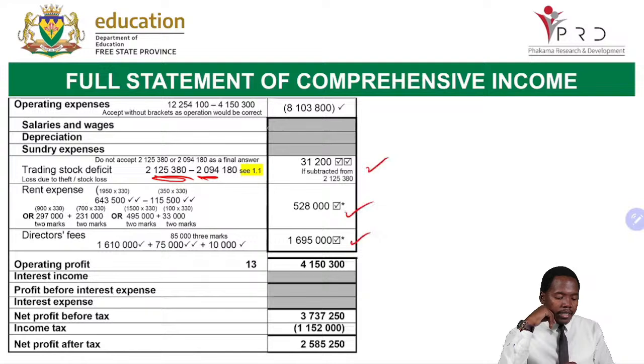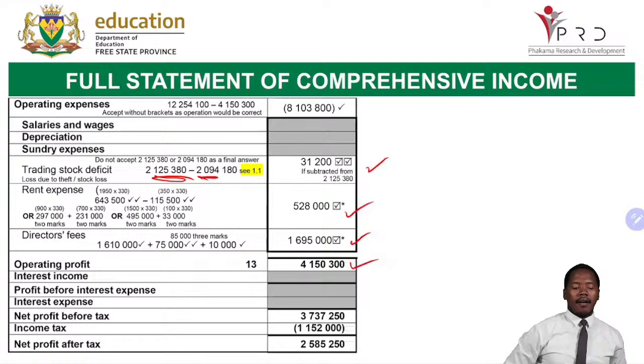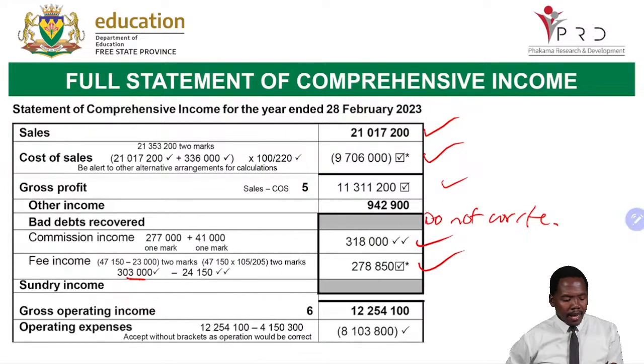Now, how do we get our operating expenses? We are going to look at this at a later stage, but it's an easy calculation. It is going to be our operating profit, which is 4,150,300, and then minus our 12,254,100. It is just a bottom-up calculation. Okay, there we have it. 4,150,000.